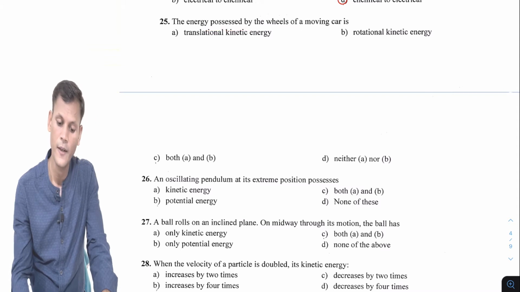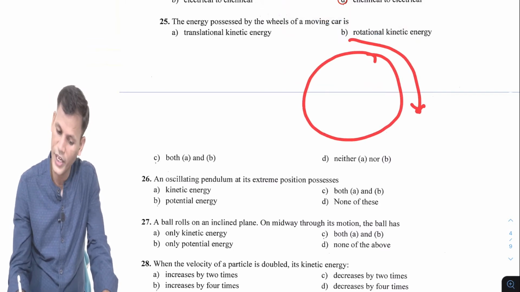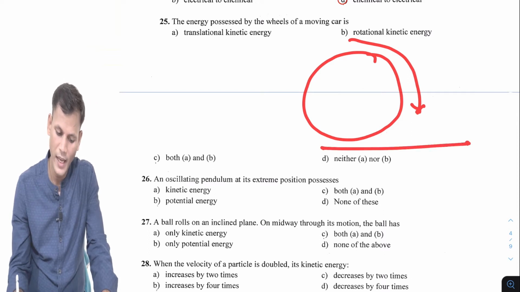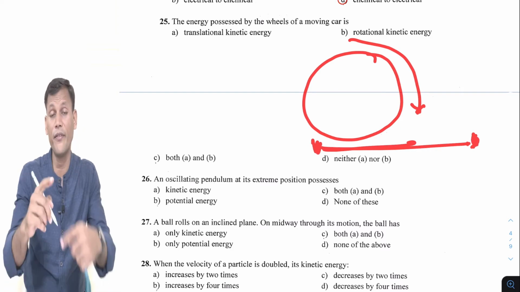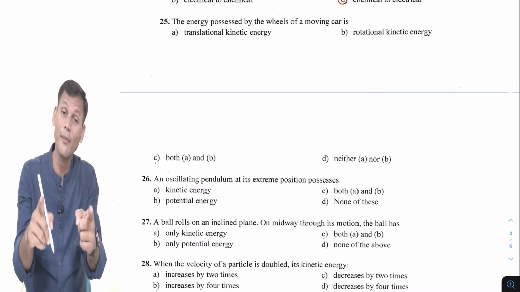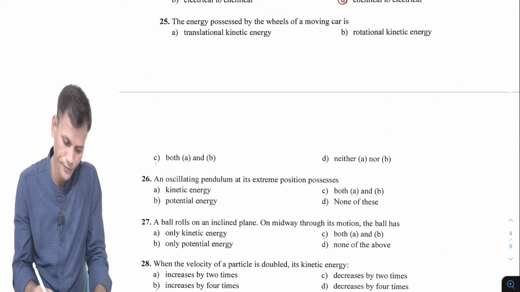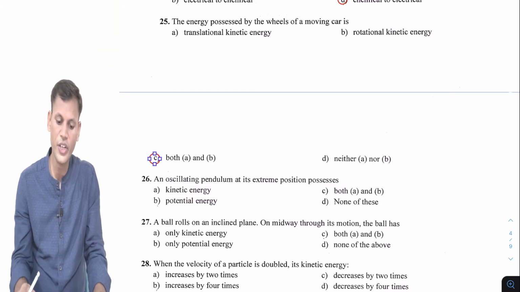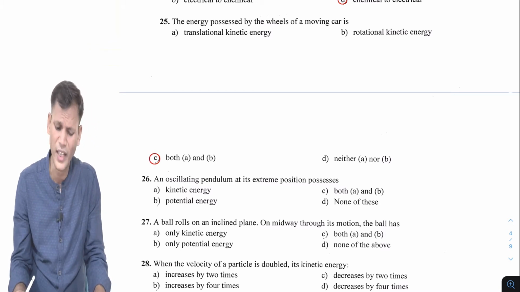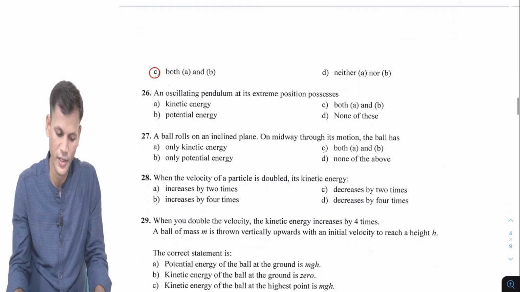The energy possessed by wheels of a moving car is. As the car is moving, wheels of the car rotate, so rotational, as well as they are moving from one place to another place. If wheels are rotating, car is moving. So translational means linear as well as rotational. So both A and B, that is rotational as well as translational kinetic energy. Translational means linear kinetic energy.